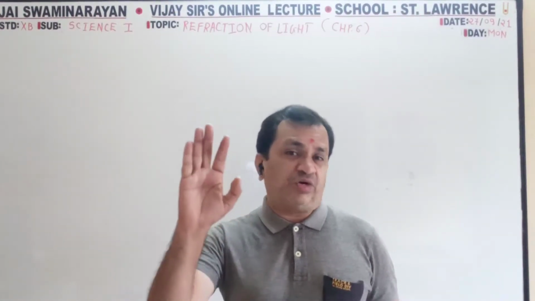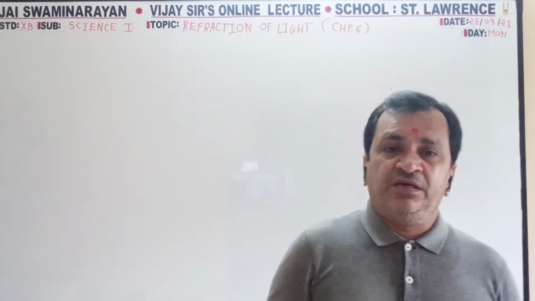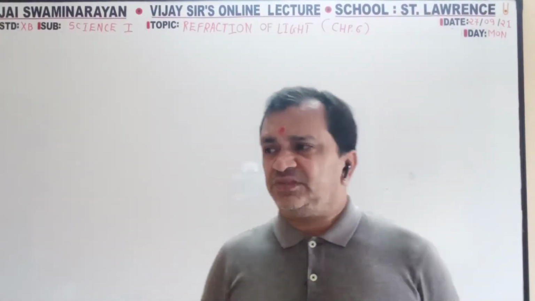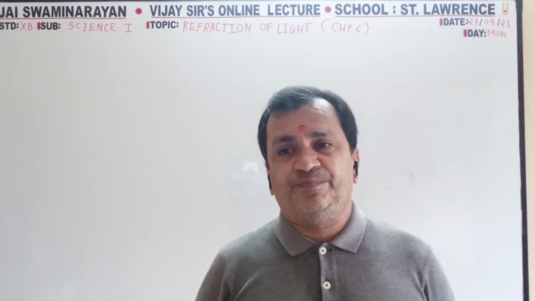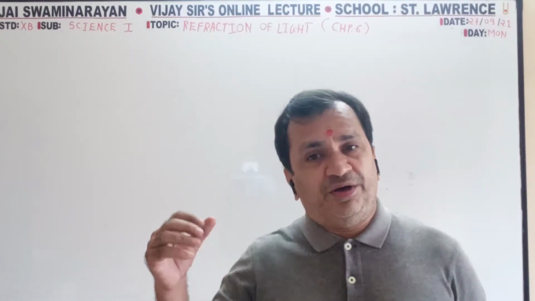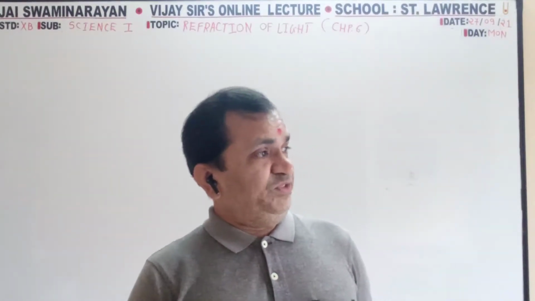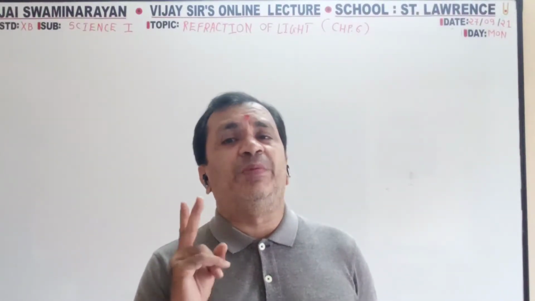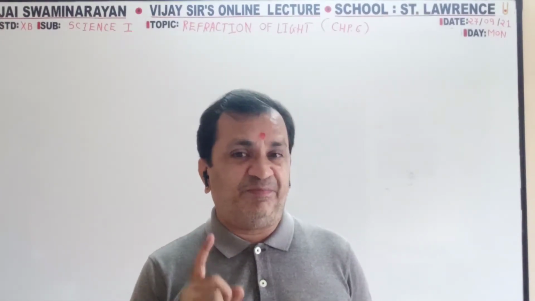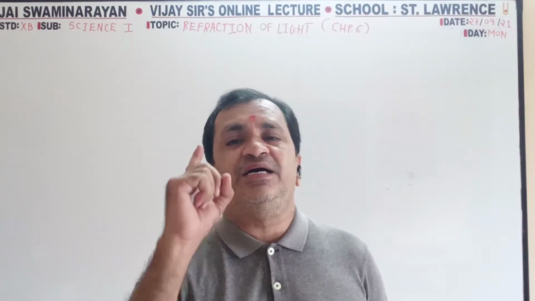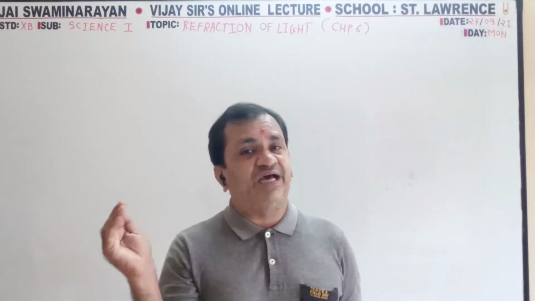When light passes from one transparent media to another transparent media, for example, air to glass, air to water, air to glycerine, air to diamond, or from rare air to dense air in the atmosphere. These are examples of two media, both transparent, so a ray of light passes from one transparent media to another. At that time it changes direction.